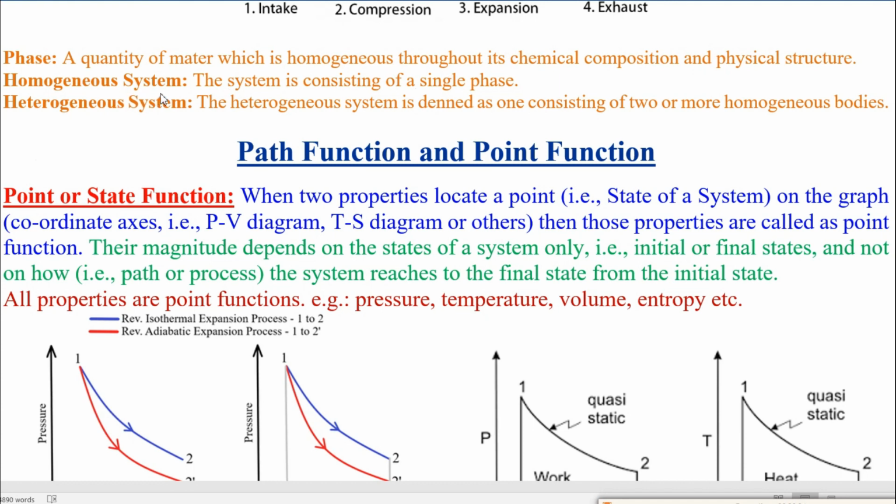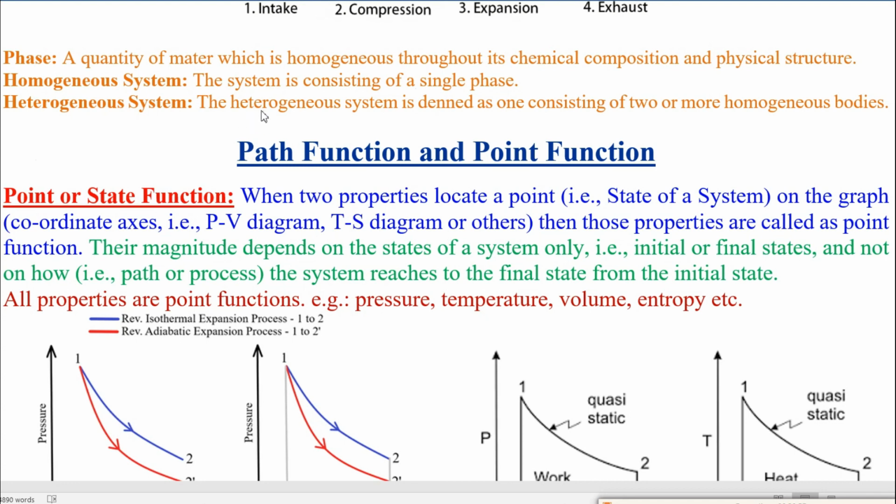Now, a homogeneous system is a system consisting of a single phase. Say one glass of water, with no air or water vapor, or ice floating on the water, and the glass is covered by a cover. Then this system becomes a homogeneous system.